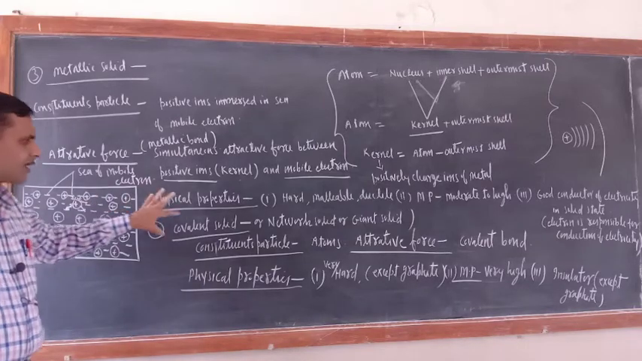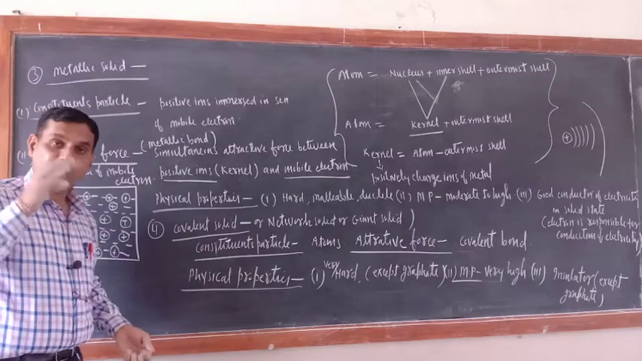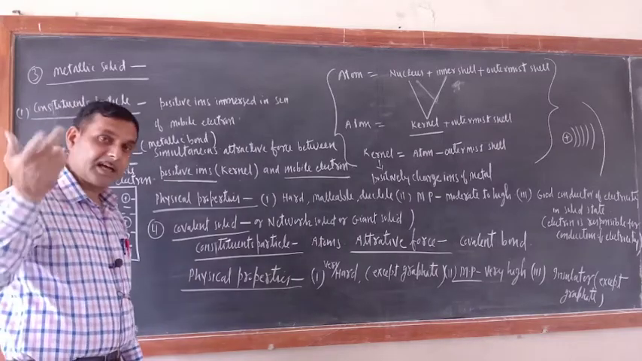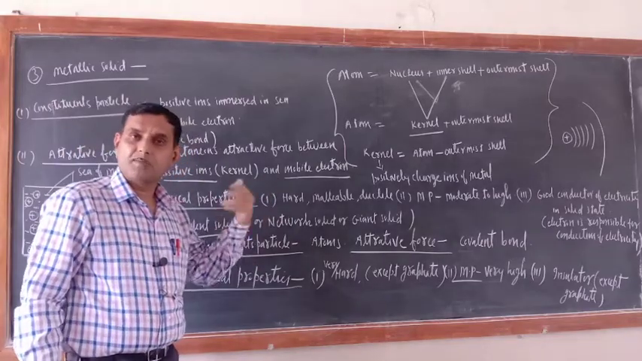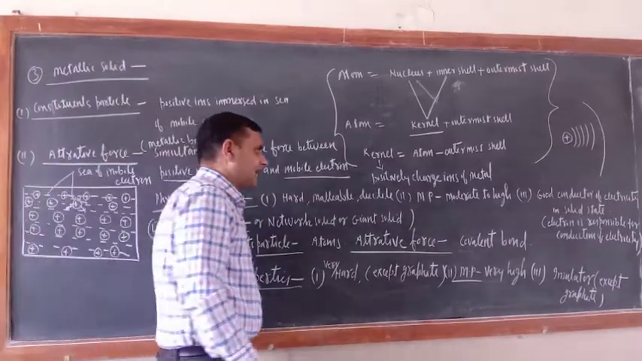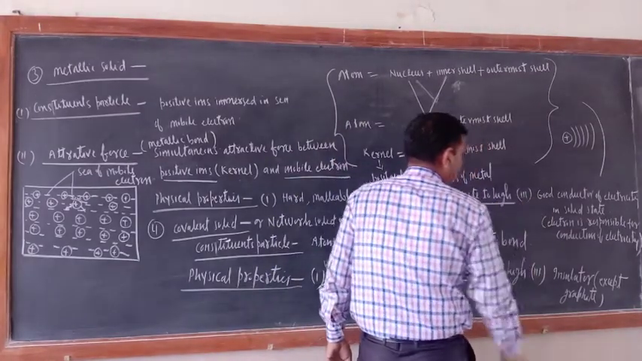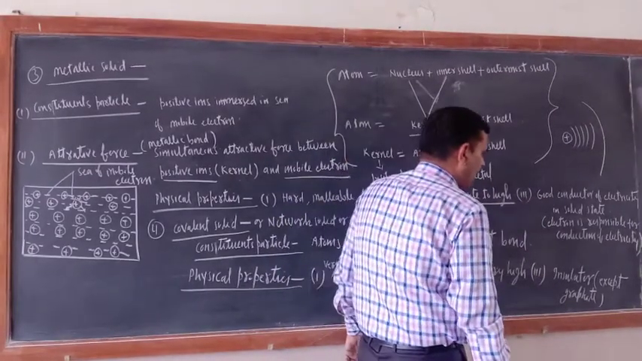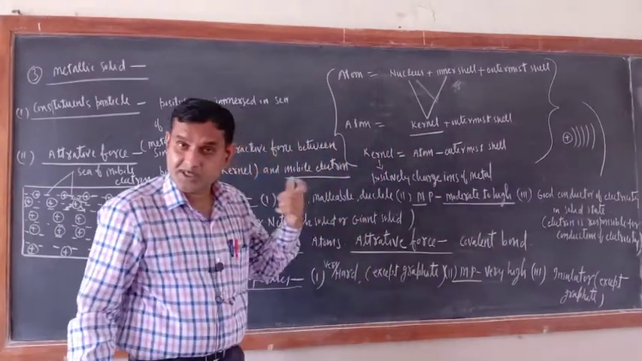Now, what are the physical properties of metallic solids? They are hard, malleable, ductile. You know the properties of metals. Their melting point is moderate to high. And what is the third one? They are good conductors of electricity in the solid state.